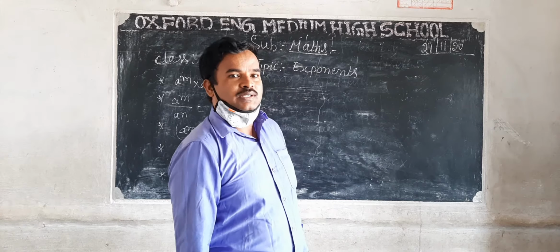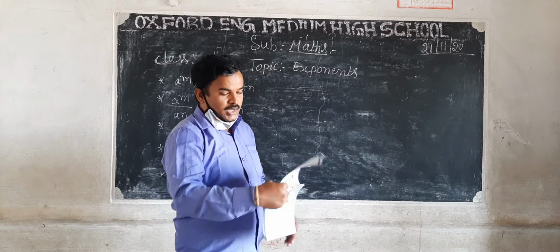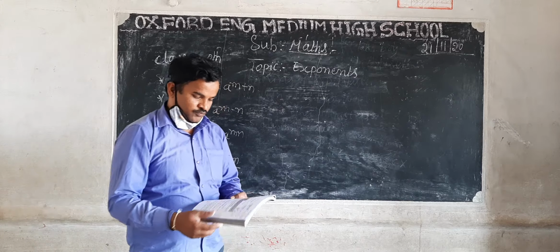In this video class we discuss this briefly: comparing very large and very small numbers.